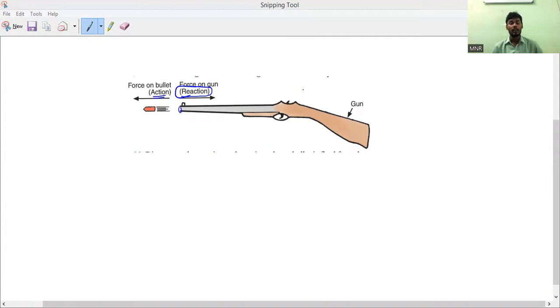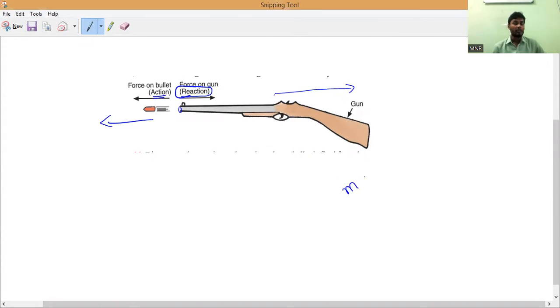Are you understanding? But is this backward movement of the gun faster or slower? Because the bullet goes very fast, why can't the gun go very fast? There is one reason. We already studied that force equals mass times acceleration, or acceleration equals force by mass.